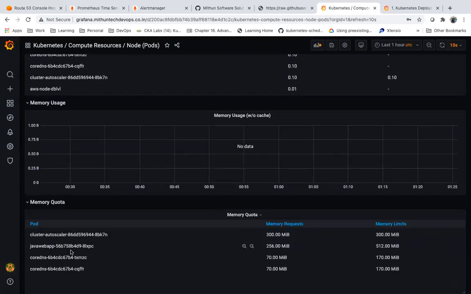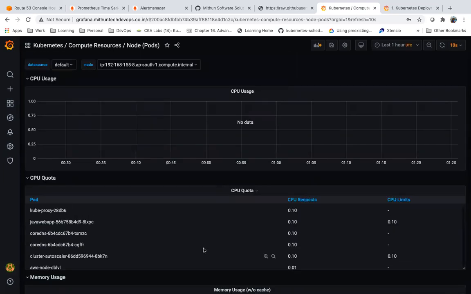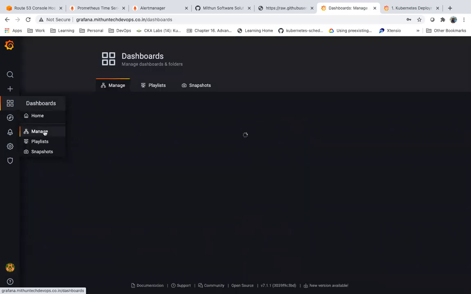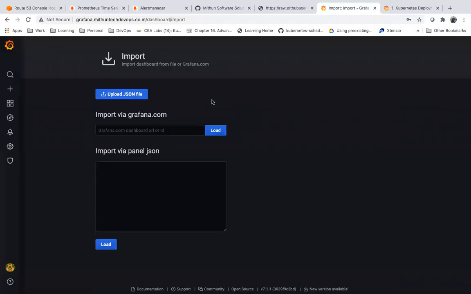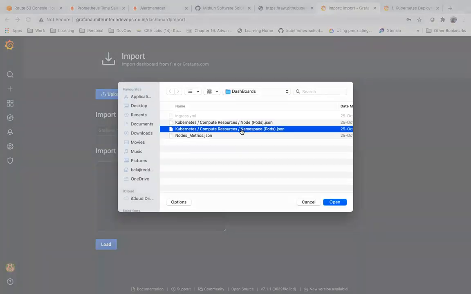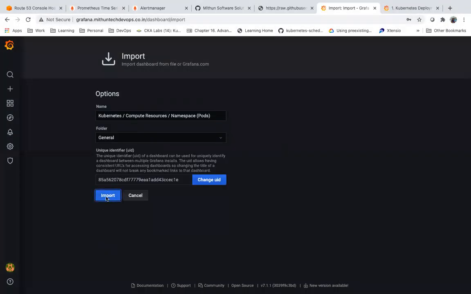Memory. So this is taking how much memory, request and limits. We have set the request and limits, right? So it is showing all those information, right? Similarly, you can apply. Let me import one more file.